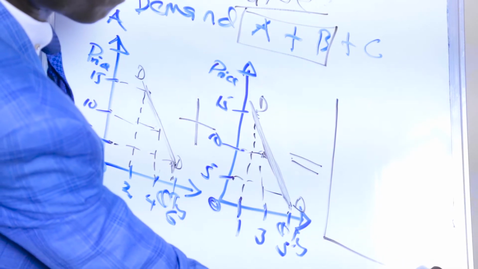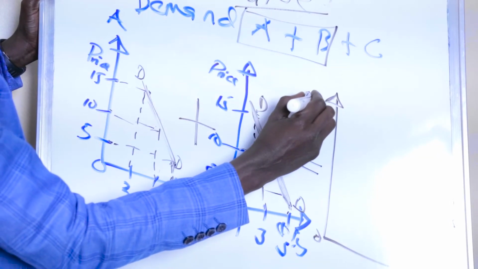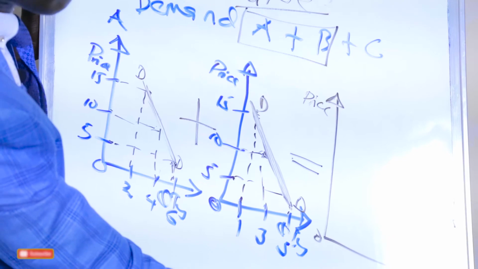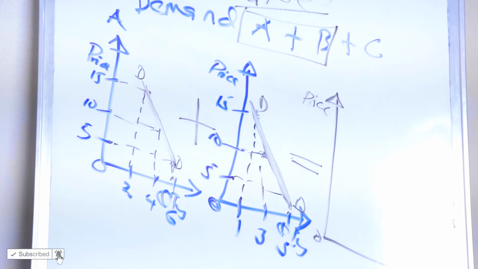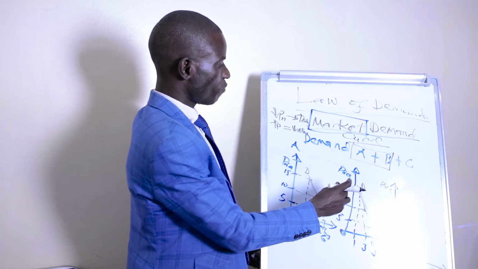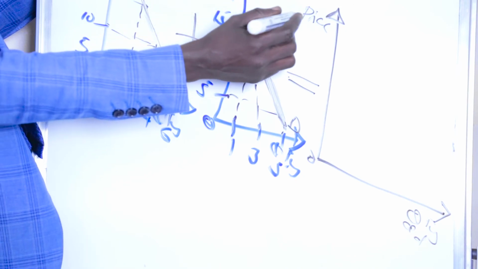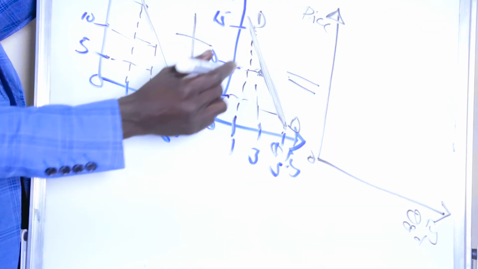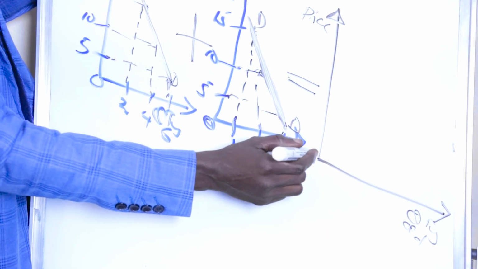As I defined earlier, here we have price. Don't forget to label price. And here we have the quantity demanded of the commodity. So don't forget to label your graph, because on the vertical axis we have the price, and on the horizontal axis we have the quantity demanded.